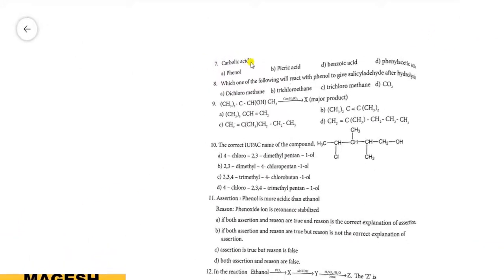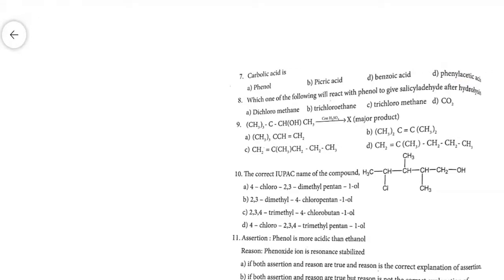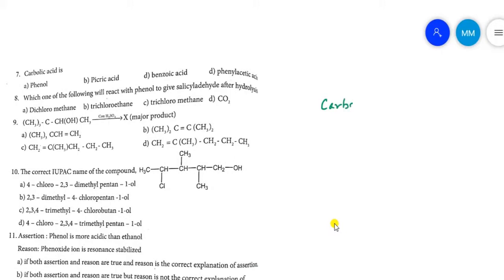Question number 7. Carbolic acid is asked, and the options are phenol, picric acid, benzoic acid, phenyl acetic acid. Phenol is also known as carbolic acid. One more piece of information: a carboxylic acid has the carboxylic group, that is COOH.